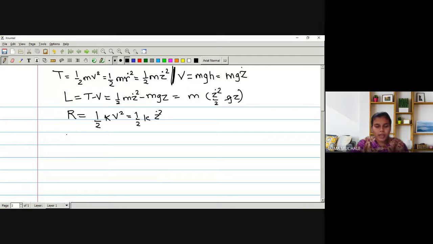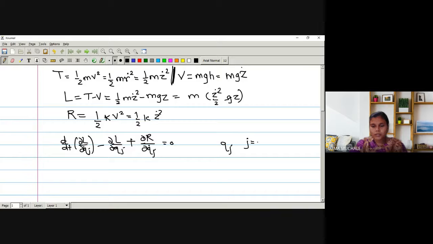Okay, so now we will have the equation of motion. Lagrange's equation of motion is given by d by dt of dou L by dou qj dot minus dou L by dou qj is equal to 0 in the case of conservative and non-conservative. But in the case of partially conservative, there is an additional term, dou R by dou qj dot. Now how many qj do we have? For j equals to, what are the values of j? Only one, because only one coordinate, that is the z coordinate, the height, is sufficient to describe the position of the particle.